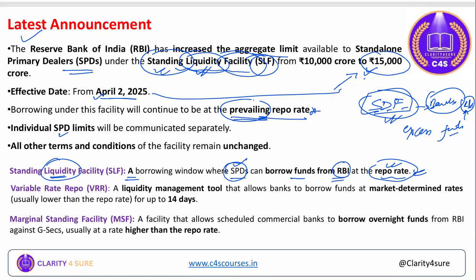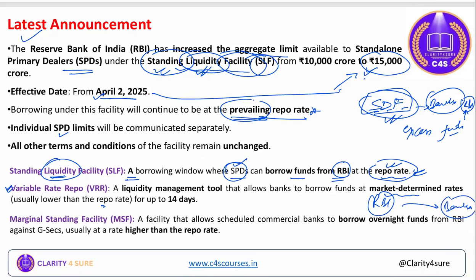All right. Now, prevailing repo rate. Then what is variable repo rate? Do you understand it? It is a liquidity management tool that allows the banks to borrow funds at a market determined rate, usually lower than the repo rate, because it is market determined. So generally it is lower than the repo rate. Here RBI wants to provide liquidity to the banks.